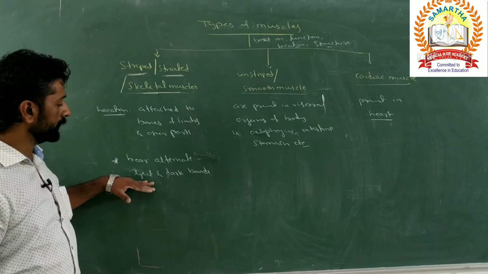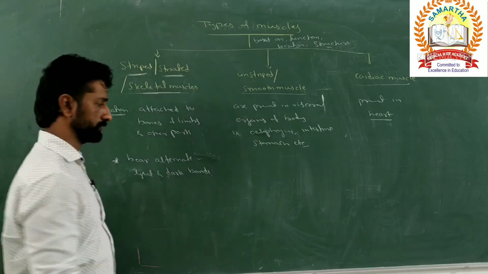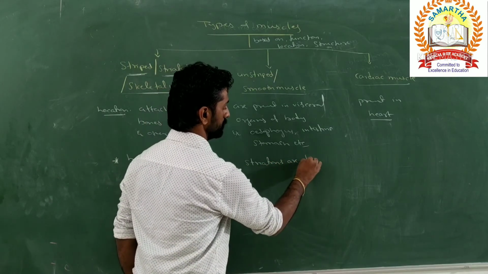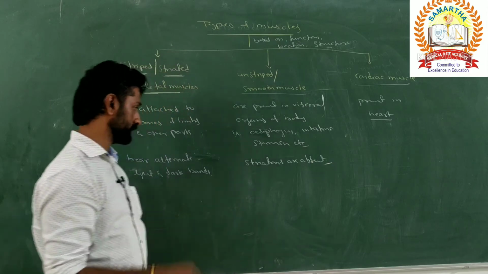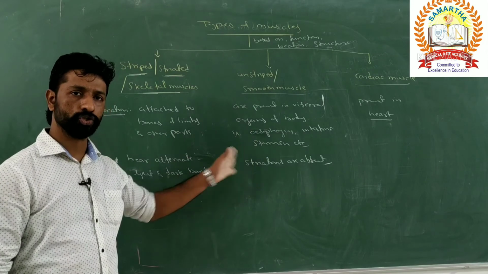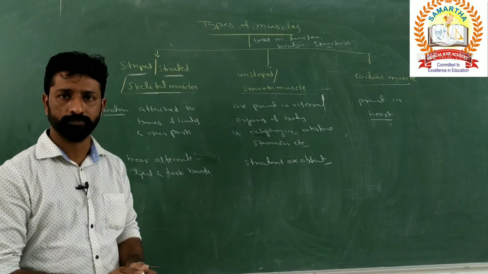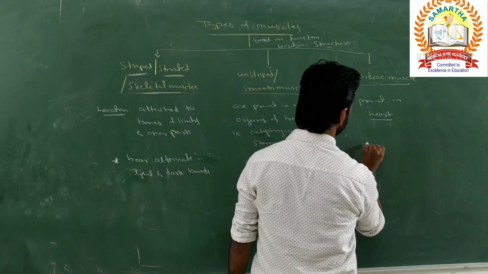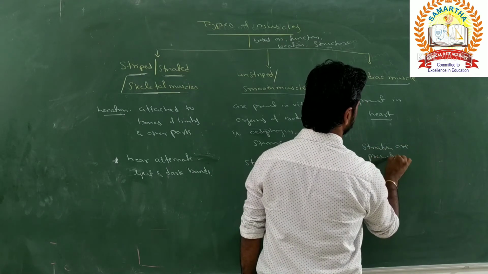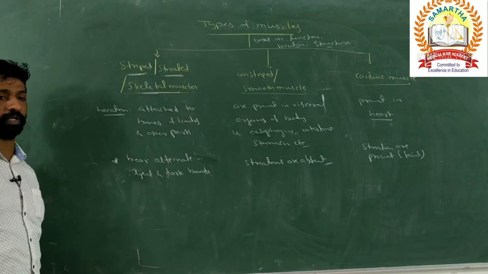What about these alternate dark and light bands, called striations? Will they be present or absent in the smooth muscles? Here the striations are absent. No alternate dark and light bands are present in the unstriped or smooth muscle. What about the cardiac muscle? Are the striations present or absent? Striations are present. Here also the striations are present, and they are very faint in nature, not so dark. Their appearance is very faint.